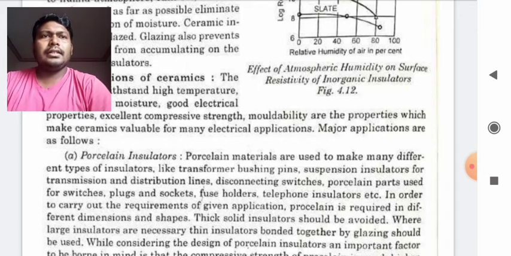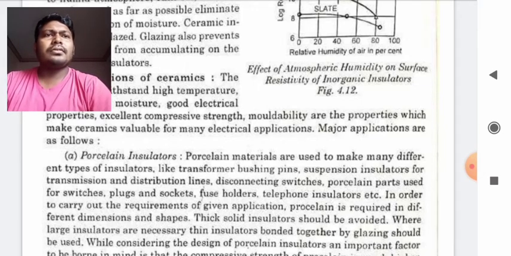Now there is also the suspension insulator. Students, you might have seen long transmission lines running obviously in open field areas. You will see suspension insulators for transmission and distribution lines.